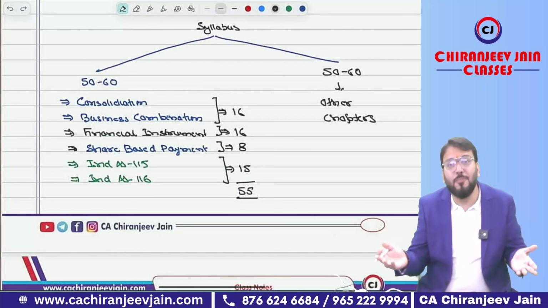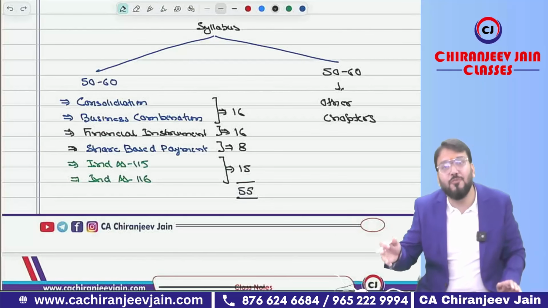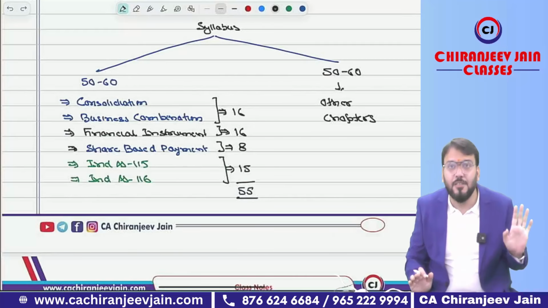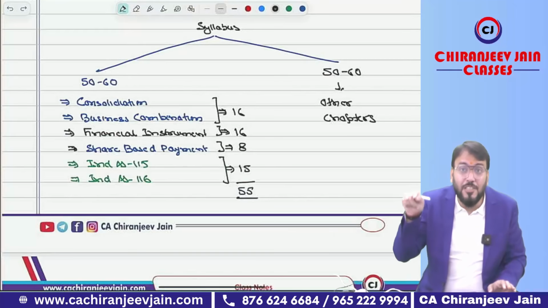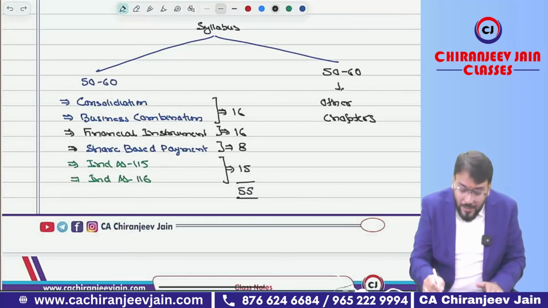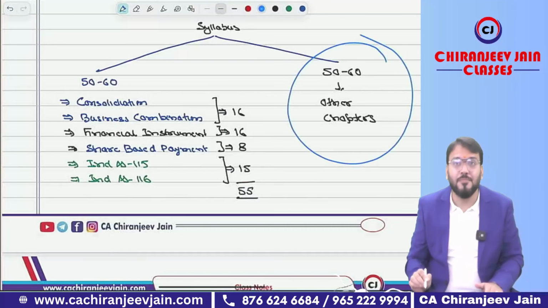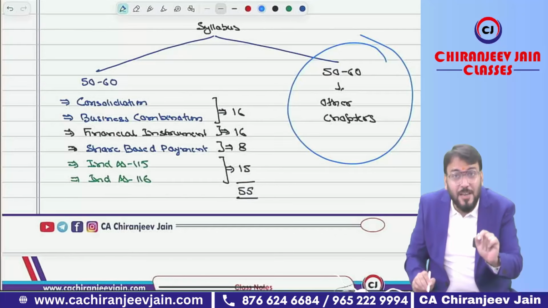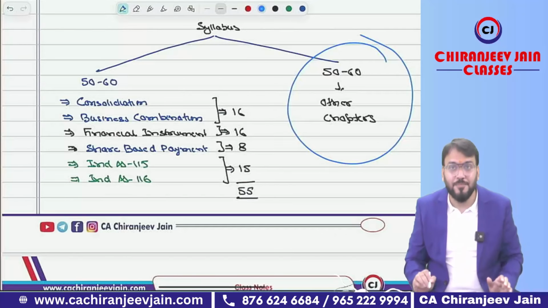Sometimes they will ask a question from Ind AS 36, sometimes from Ind AS 38, sometimes from Ind AS 16, Ind AS 20, like this. So that depends upon in which exam they ask a question from which topic. And what mistake do students make? They normally ignore these chapters, and that happens because they don't know how many hours are required for which chapters.